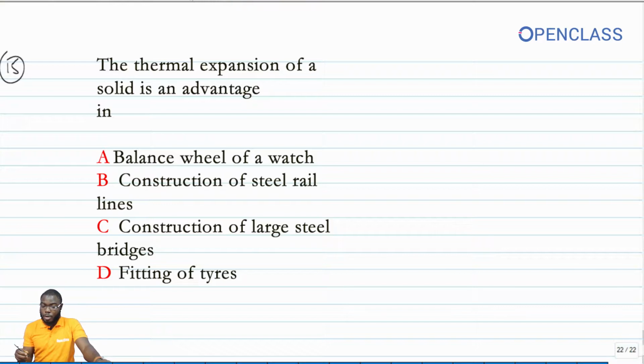And then construction of a steel rail line. So expansion is equally occurring. In your rail lines, you'll notice that a gap is left in between the rails. This is to accommodate expansion and contraction.